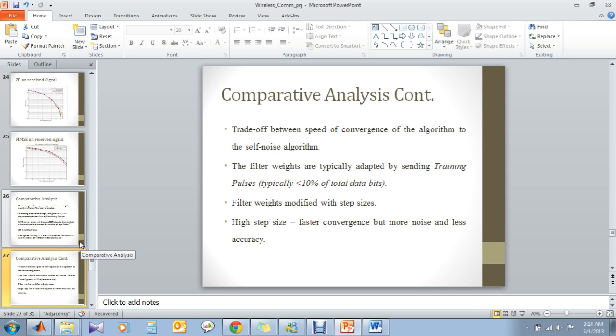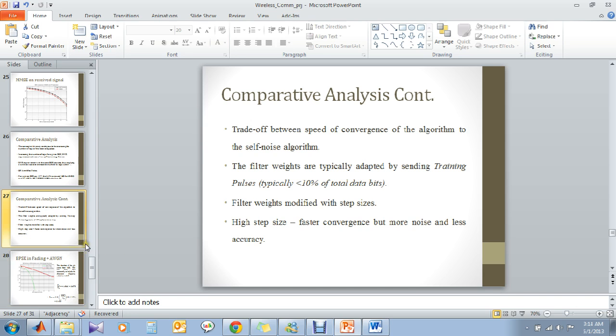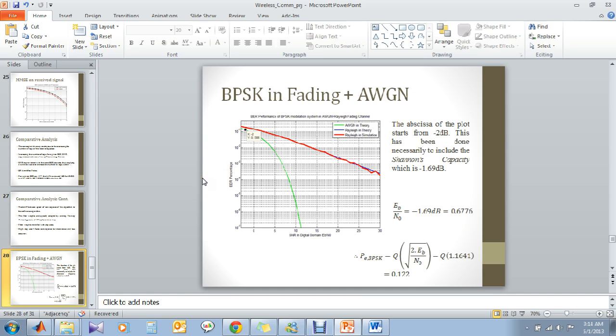Another thing is that if you increase the step size for any kind of algorithm, the convergence will be faster, but the precision will be lower. So this is where you have to draw a trade-off line. And this is an example of Shannon's capacity, just to show that the simulation is in line with the theory, that beyond -1.6 dB there won't be much of a performance gain, like the data rate, or for any kind of coding scheme the channel cannot support more than -1.69 dB capacity.